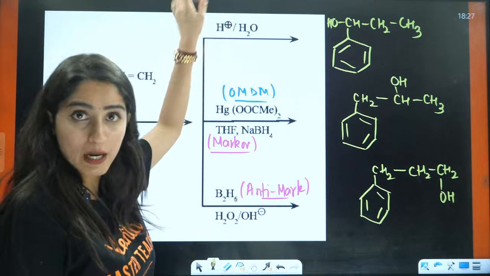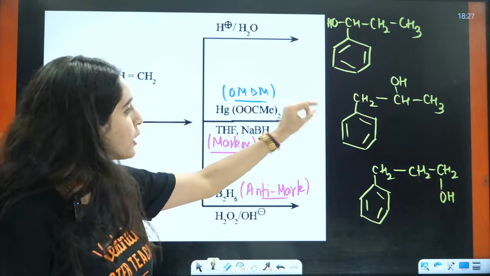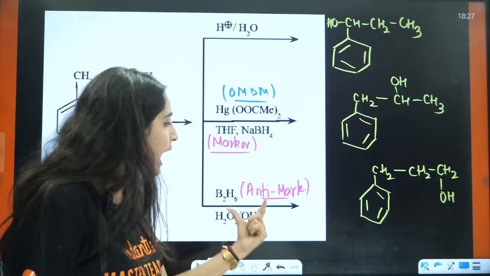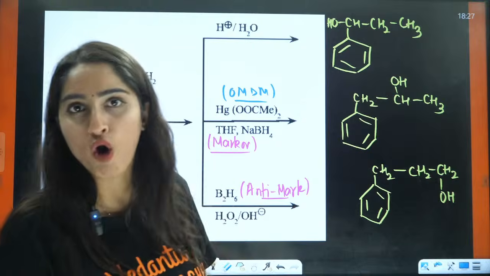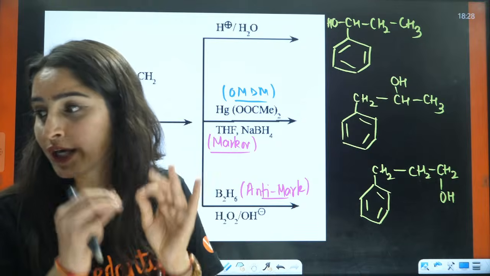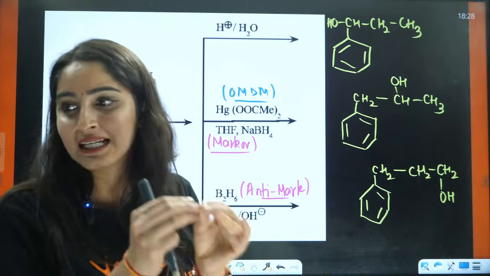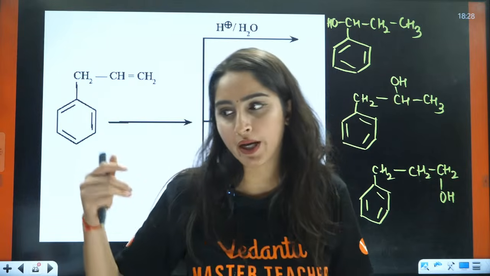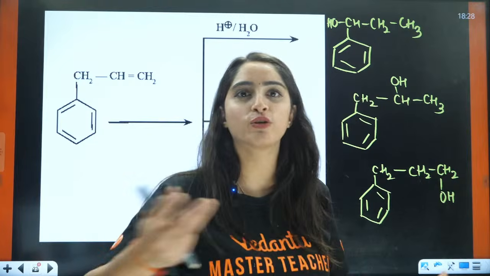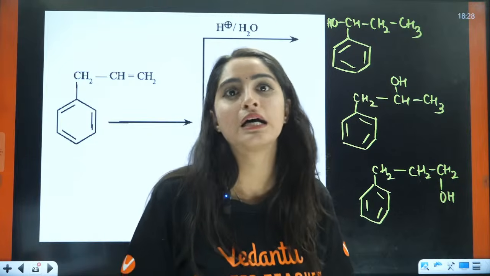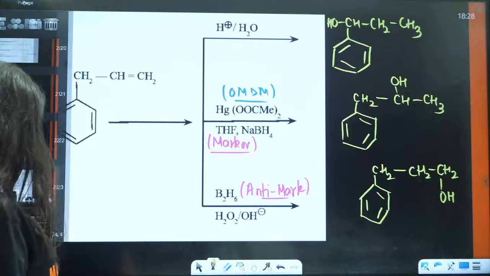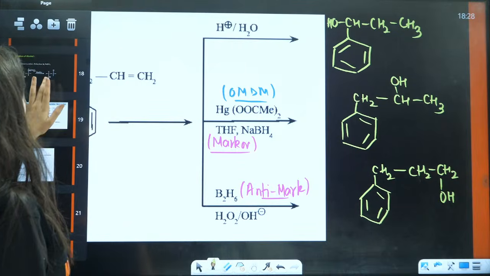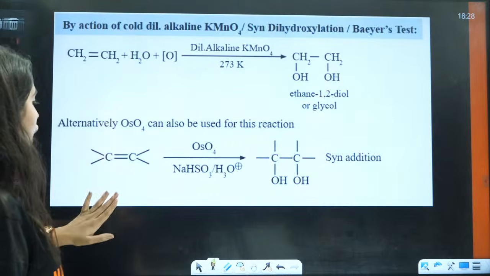Here you should know carbocation and then rearrangement. Here you should know there is Markovnikov rule, and here you should know that there is anti-Markovnikov rule. Which rule we are applying where, right? That is important for you when you are solving the questions. You pick out questions, they will not be like write down the mechanism. It's not a subjective thing, right? Okay, understood? Yes, students. So now that was about your alcohols from alkenes.